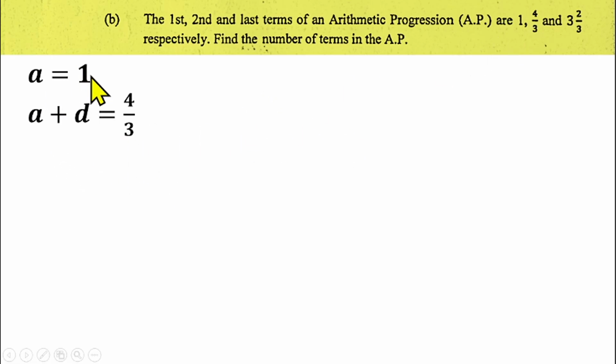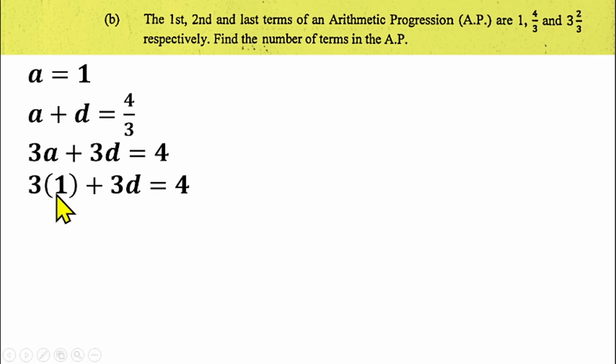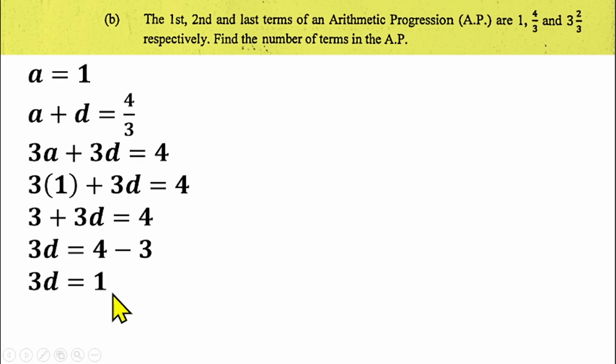Since our a is 1, we can substitute the value of a here. If you first of all cross multiply here, 3 will multiply this. So you have 3a plus 3d equals 4. Your a is 1, if you put that in, you have 3 into 1 plus 3d equals 4. So that gives us 3 plus 3d equals 4. 3d will be equal to 4 minus 3 if you collect like terms there. So 3d will be equal to 1. Then d will be equal to 1 over 3.